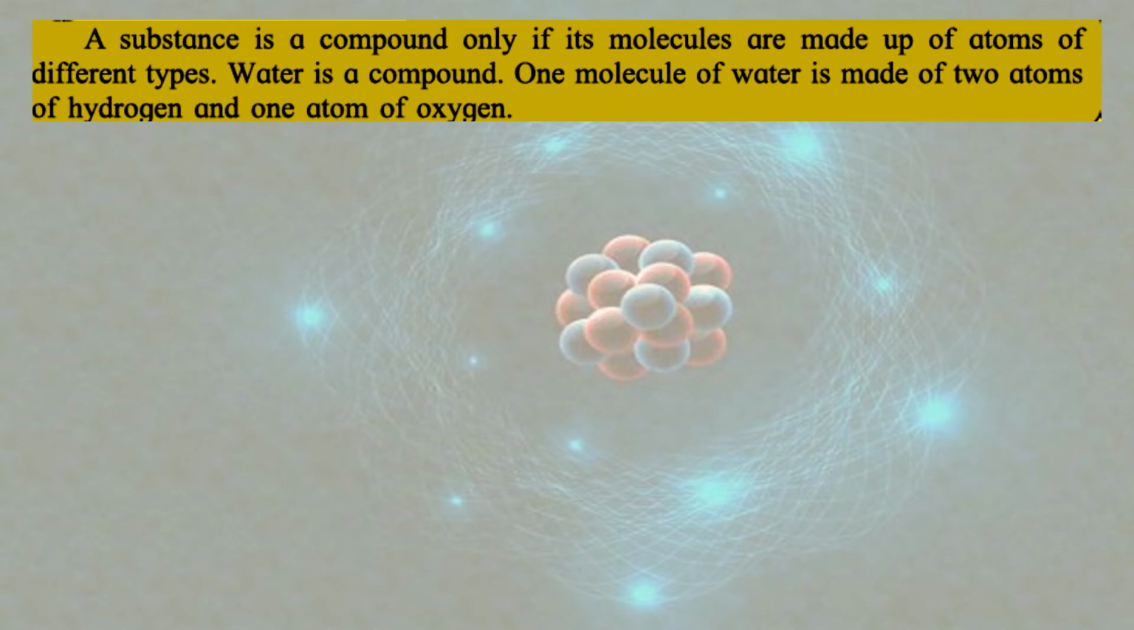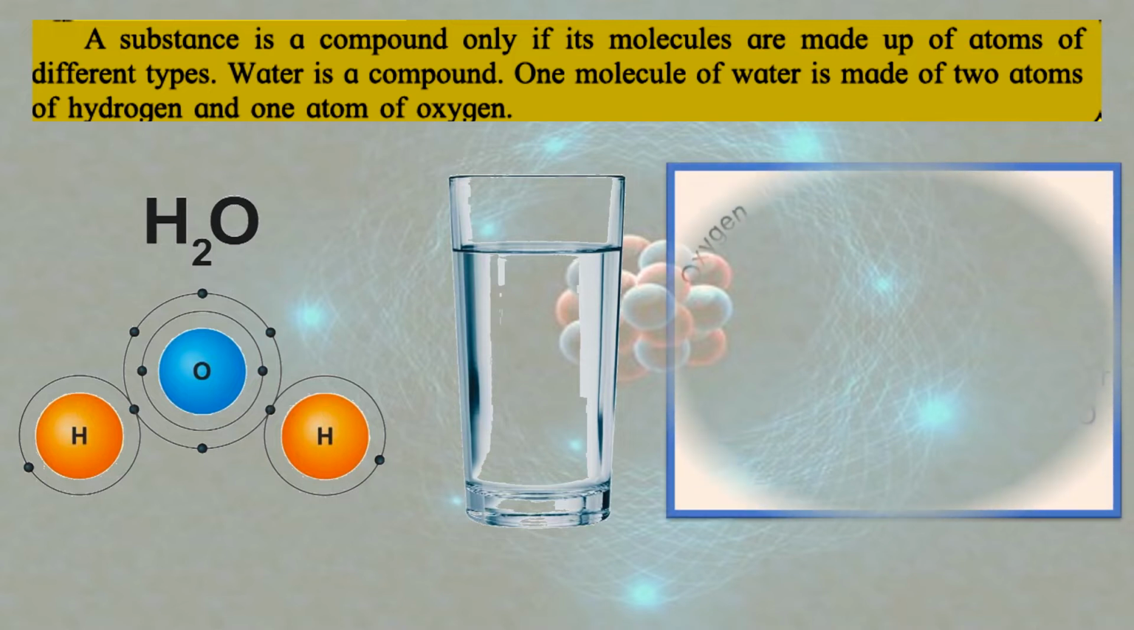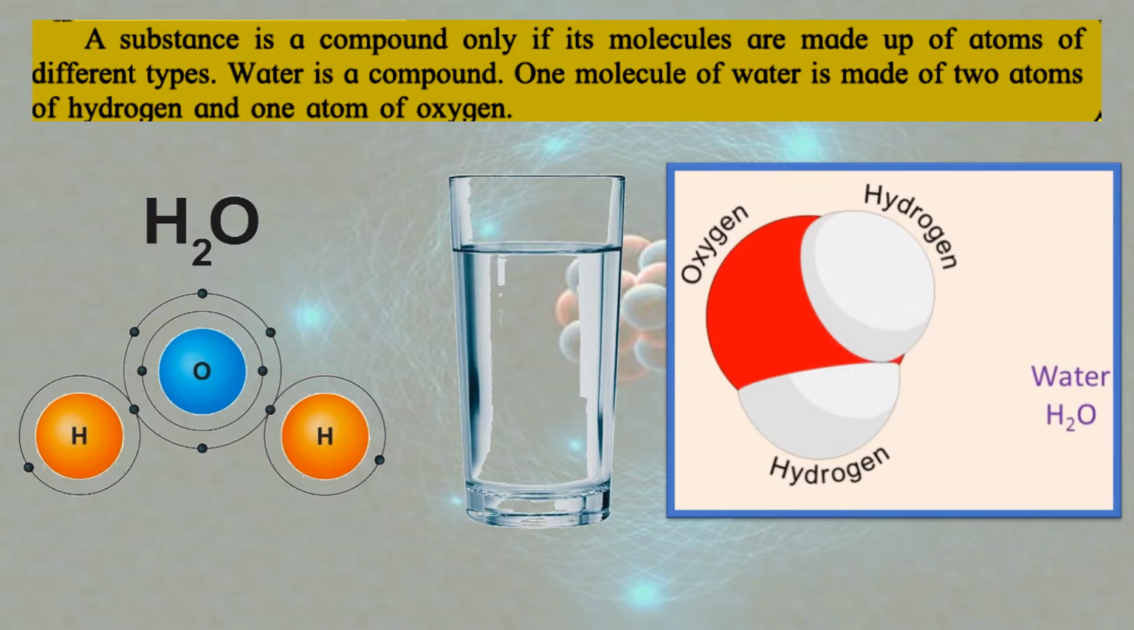A substance is a compound only if its molecules are made up of atoms of different types. Water is a compound. A very simple example is water, जो आप लोग रोज पीते हो. One molecule of water is made up of two atoms of hydrogen, H2O. Two atoms of hydrogen and one atom of oxygen. Here you can see two hydrogen atoms and one oxygen atom.